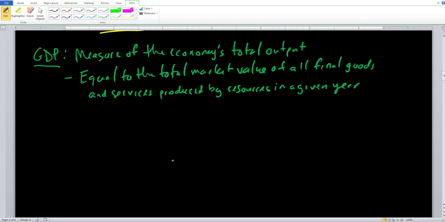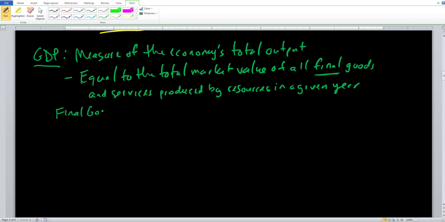And one key word that we want to hone in on is going to be final goods and services. The reason why we want to hone in on final goods and services is because if we try to include everything that we produce, we're actually going to end up double counting a lot of the goods and services. So here, we don't want that double counting. So we need to differentiate between final goods and intermediate goods. So final goods are exactly like the name implies. These are goods that are used to meet our needs and wants. They're used for consumption or investment. Essentially, we're not going to be using it to produce another good or service.